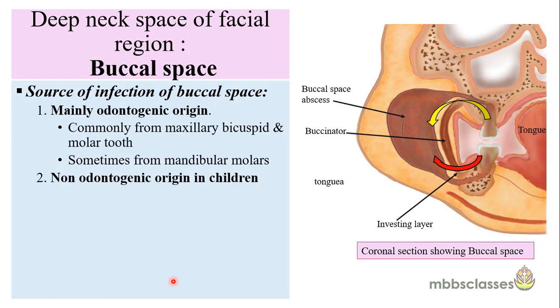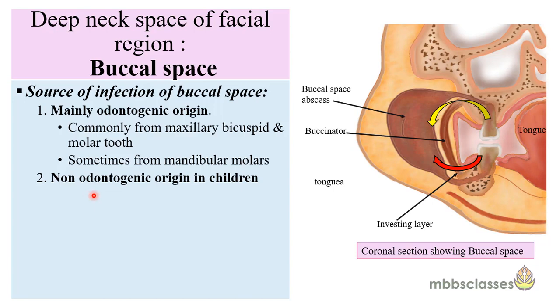The source of infection of this buccal space is mainly odontogenic in origin, and it is seen that the teeth which are mainly responsible are the maxillary bicuspid and molar teeth. If you see here, this is the maxilla and this is the maxillary tooth. It most commonly gives rise to the buccal space infection. Sometimes the infection can also occur from the mandibular molars, and in children the infection can be of non-odontogenic origin.